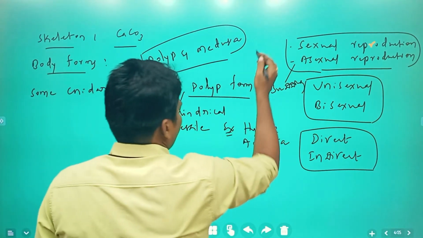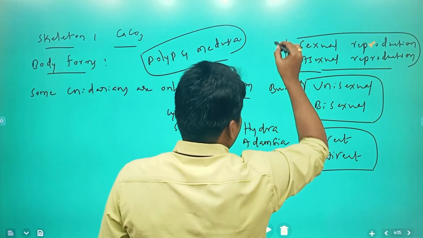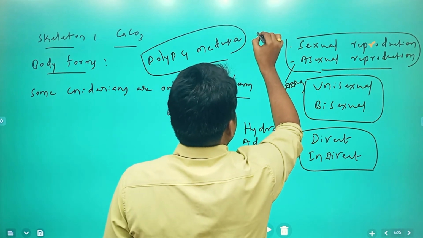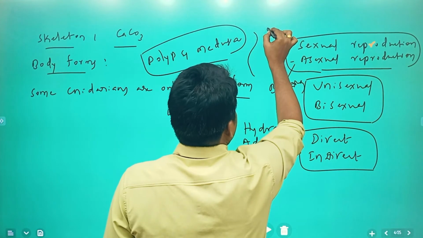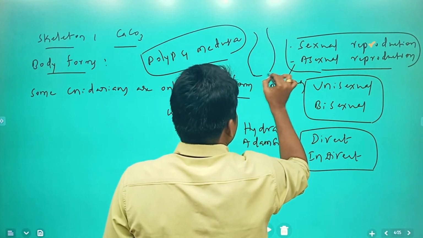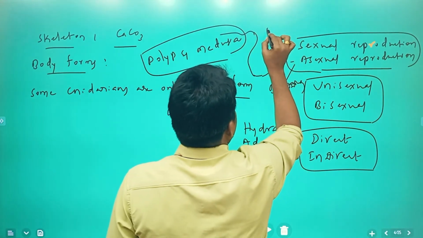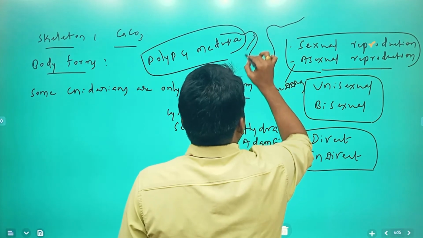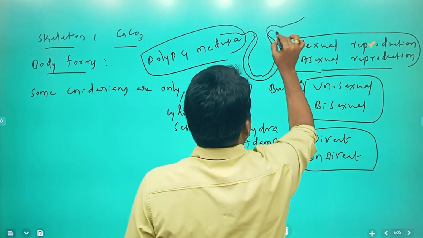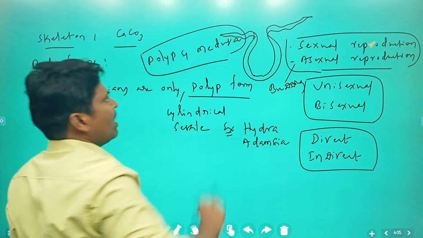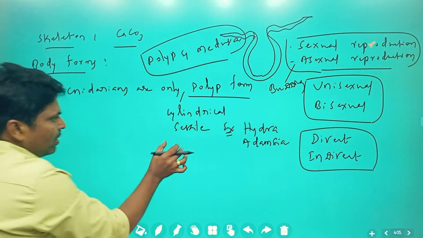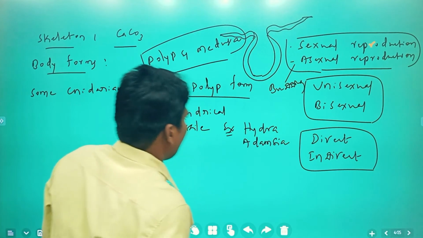So the polyp form is particularly cylindrical in structure and sessile, for example Hydra and Adamsia.